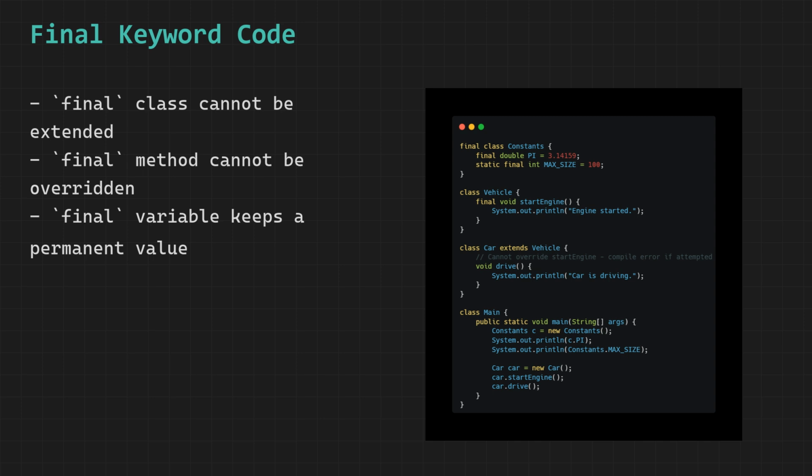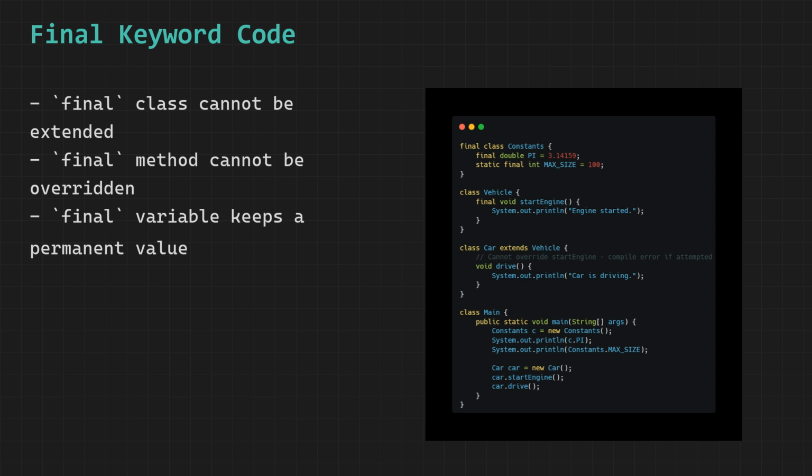Even though we are calling it on a Car object, Car never defined its own version of startEngine. So Java runs Vehicle's version, which is the only version that will ever exist because final locked it permanently. It prints engine started. Then we call drive on car. Drive is Car's own method and it runs normally, printing car is driving. The final output is 3.14159, then 100, then engine started, then car is driving, each on a new line.